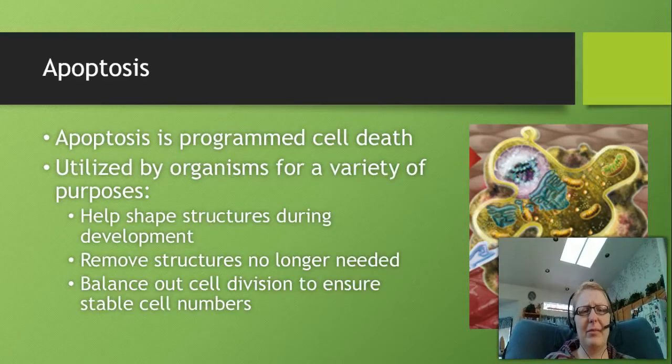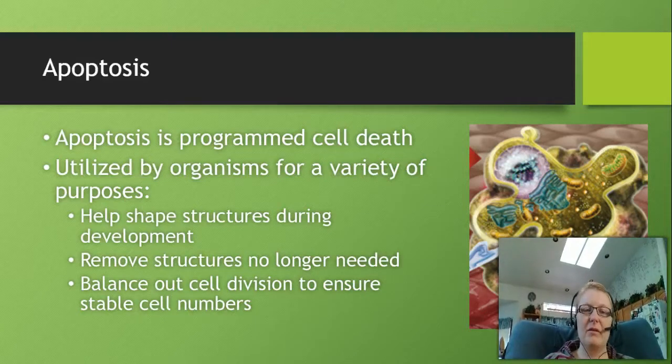So what is apoptosis? And you may have heard it referred to as apoptosis. It's just a regional difference in how you pronounce it. Apoptosis is known as programmed cell death. And this is a very specific, regimented way for the cell to undergo the destruction of itself. It's very different than necrosis, which is where a cell will die due to injury or something like that.